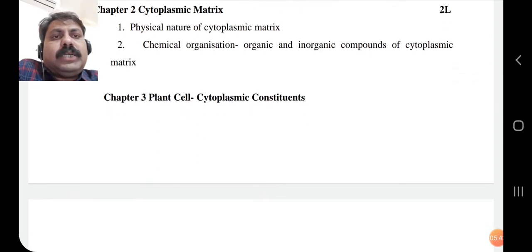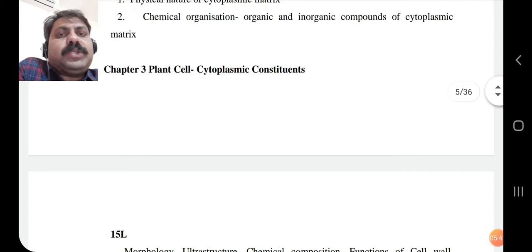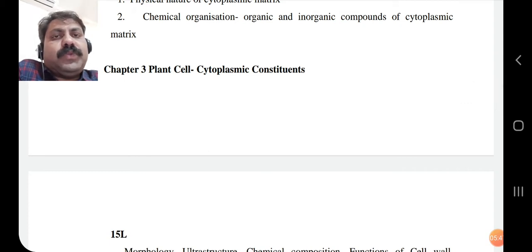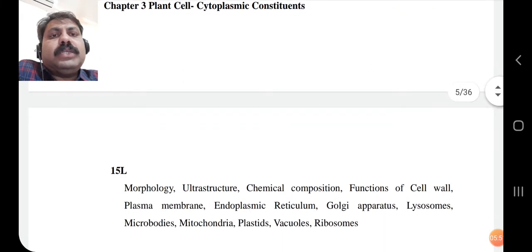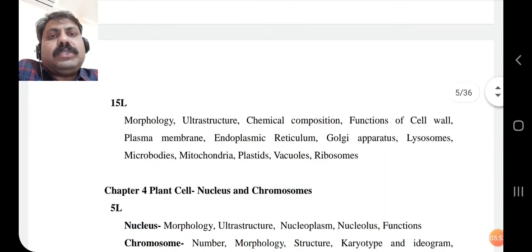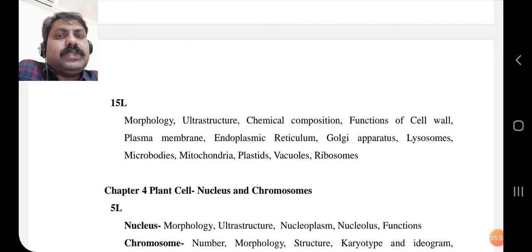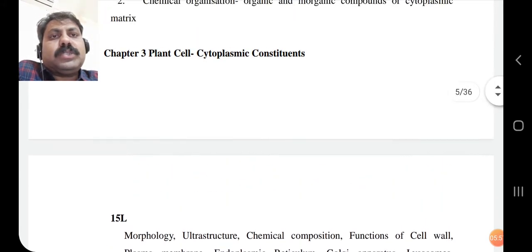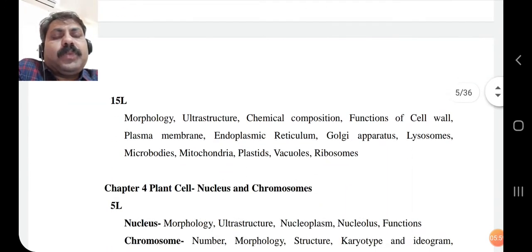Now the third and important chapter is the cytoplasmic constituents. Cytoplasm is the fluid, and this cytoplasm contains different organelles, and these organelles have their own structure and functions, which we are going to discuss in chapter number 3. In that, we cover the morphology, ultrastructure, chemical composition and functions of the cell wall. Now when we start with the cell, it has a distinct wall or protective covering.